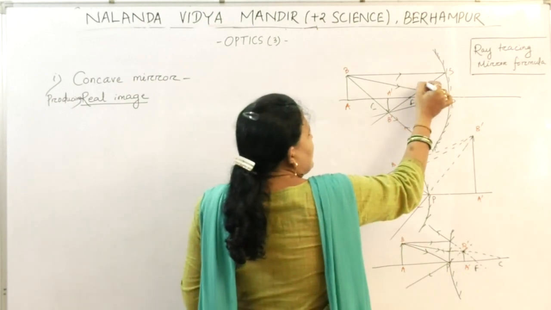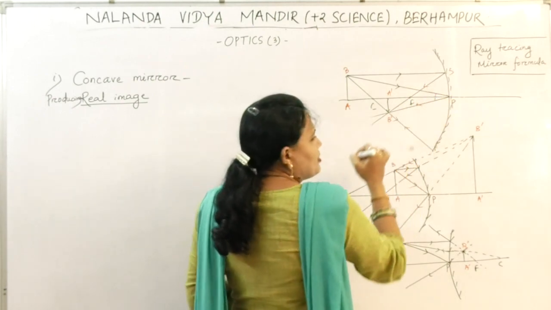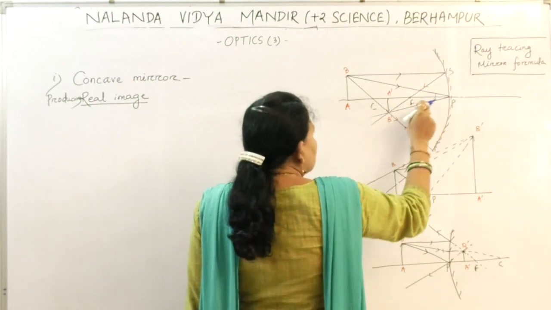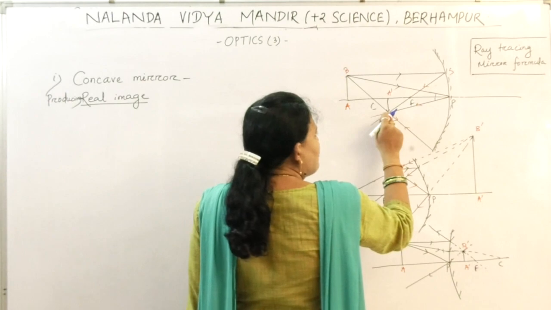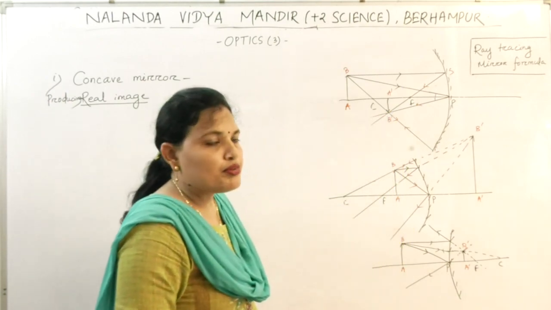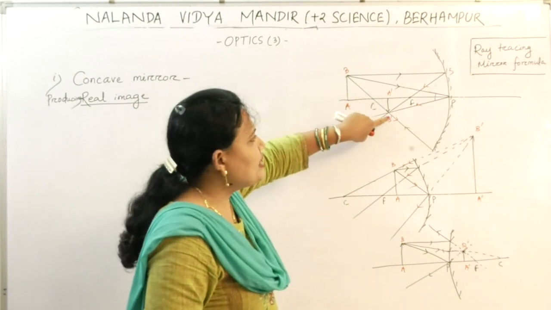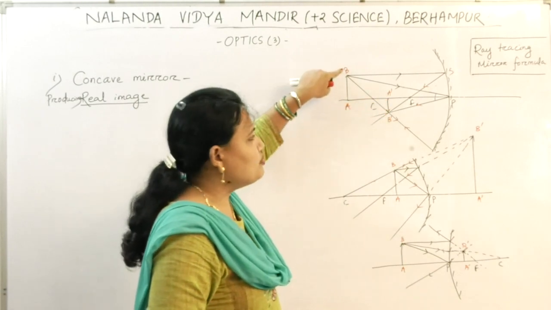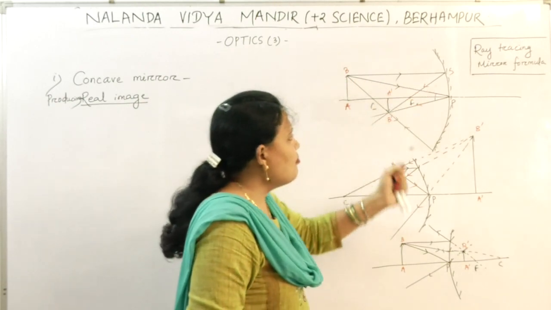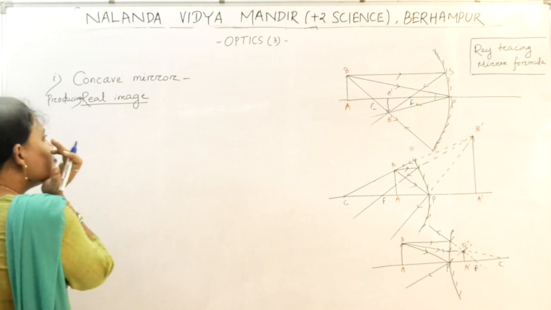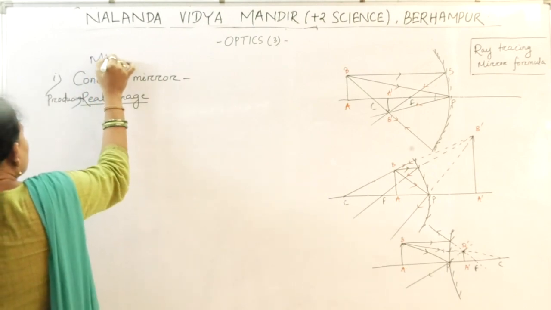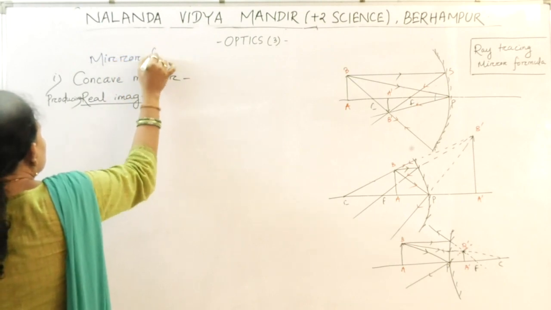So there are three reflected rays I have considered, and all three reflected rays meet at a point, and at this point the image is formed. So now see, A dash B dash is the image of the object AB. Now, based upon the ray diagram, let us derive the mirror formula. What is the mirror formula?